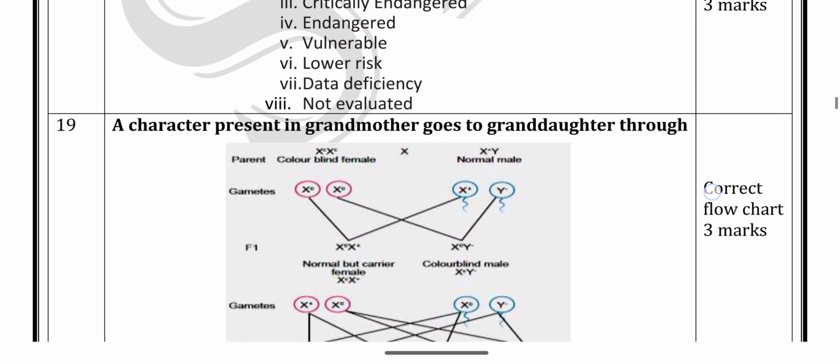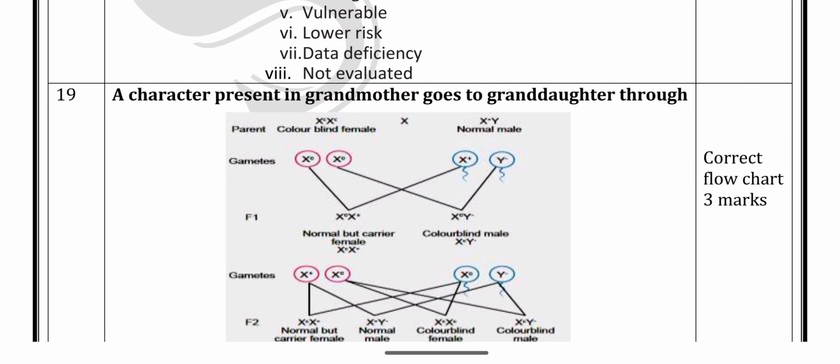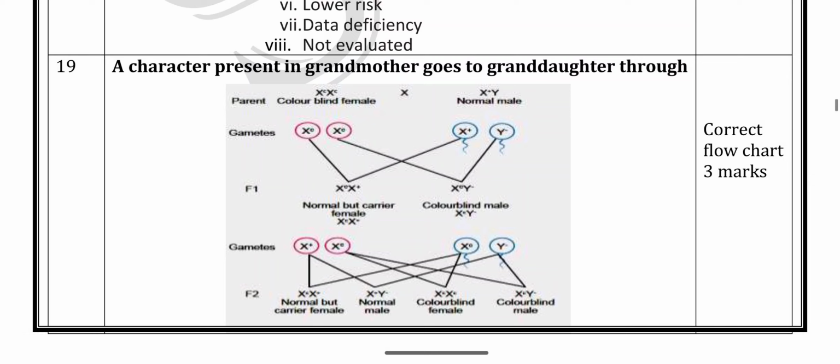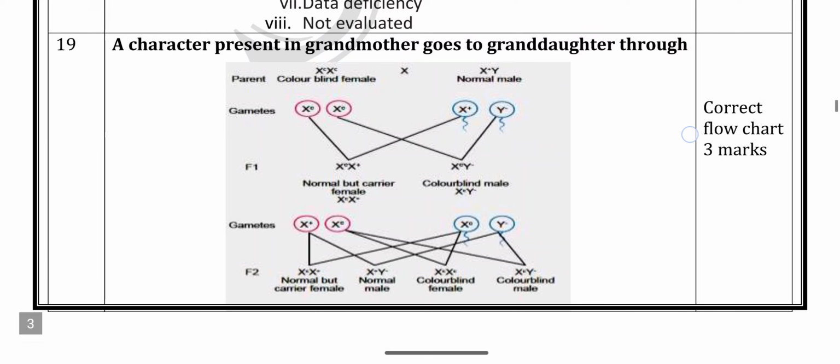Next, question number 19, the compulsory question. Again and again the compulsory question appears from chapter 4 or chapter 9. This time the compulsory question appeared in chapter 4. A character present in the grandmother goes to the granddaughter through the son.